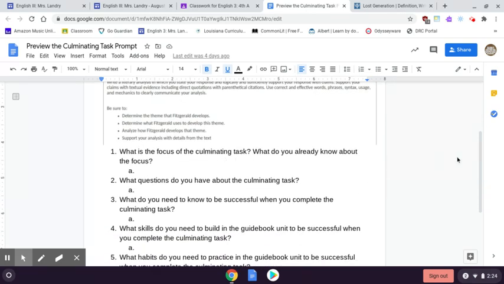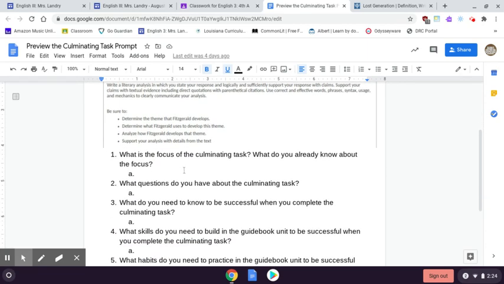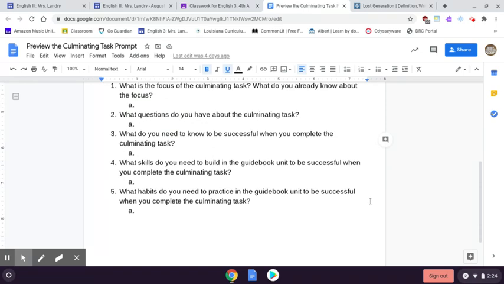Your goal today is to break down this prompt. Your first question: what is the focus? As in, what do you already know about that focus? What is the focus of this task? Think about perception. Number 2, what questions do you have about the culminating task? These are just questions you have. You have to put a question. Number 3, what do you need to know to be successful when you complete this task?